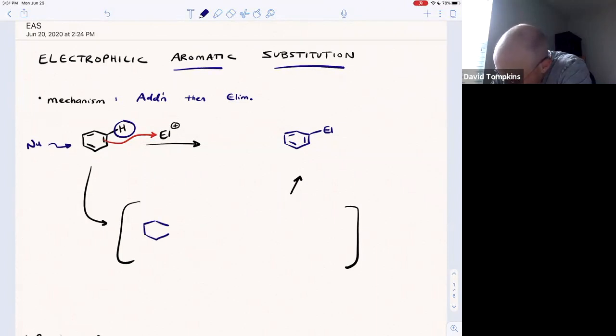And I am always sure to draw out this hydrogen on the carbon that we're adding the electrophile to. That will show that it is now rehybridized. 2 pi bonds stay intact. This carbon here has 1 hydrogen. It still just has that 1 hydrogen, and therefore, since it only has 3 bonds total, there's a cation there. So this intermediate is known as the Arenium ion.